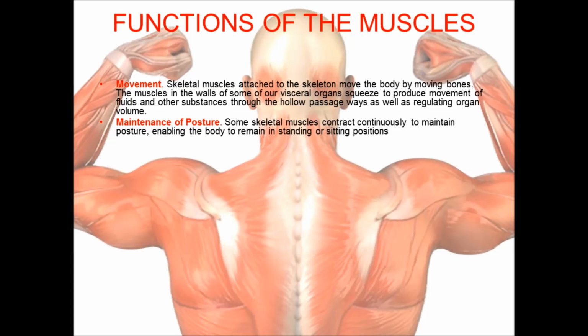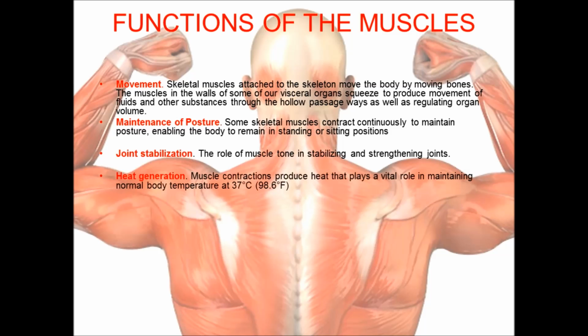Maintenance of posture. Some skeletal muscles contract continuously to maintain posture, enabling the body to remain in standing or sitting positions. Joint stabilization. The role of muscle tone in stabilizing and strengthening joints. Heat generation. Muscle contractions produce heat that plays a vital role in maintaining normal body temperature at 37 degrees Celsius.